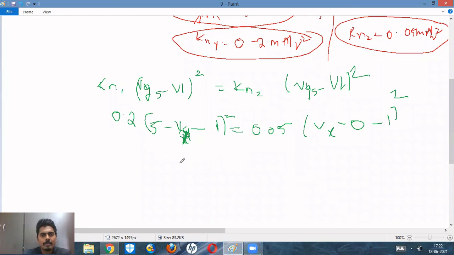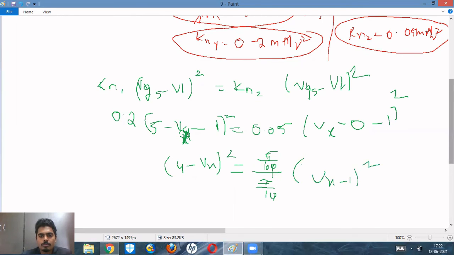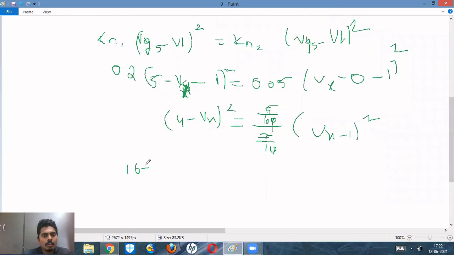If we see that, 5 minus 1 is nothing but 4 minus Vx, squared, and 0.05 by 0.2 is nothing but 5 by 100 upon 2 by 10, right? So these cancel with each other. 5 upon 20, 0.25, into (Vx minus 1) whole square.